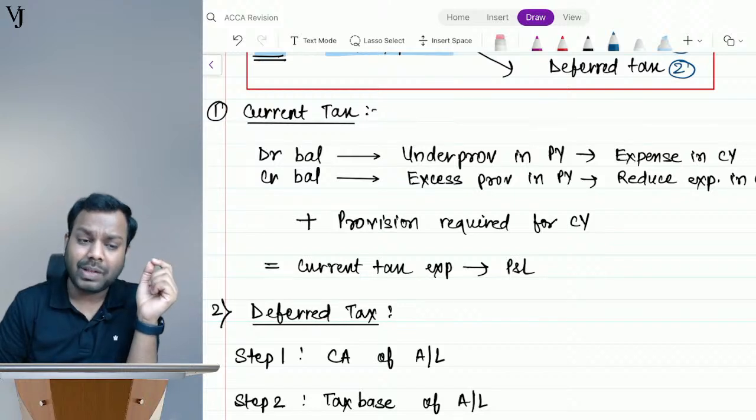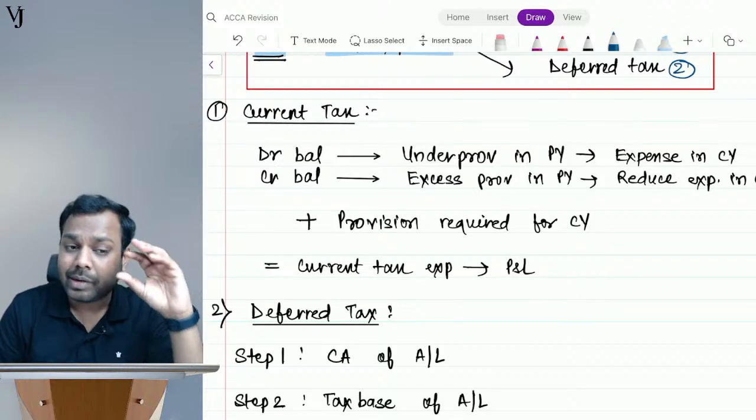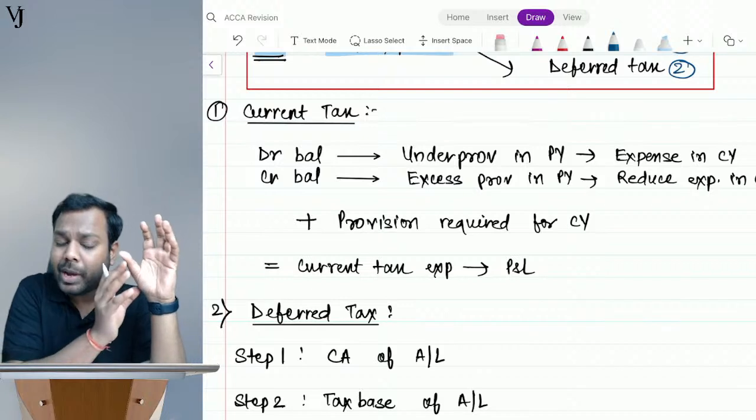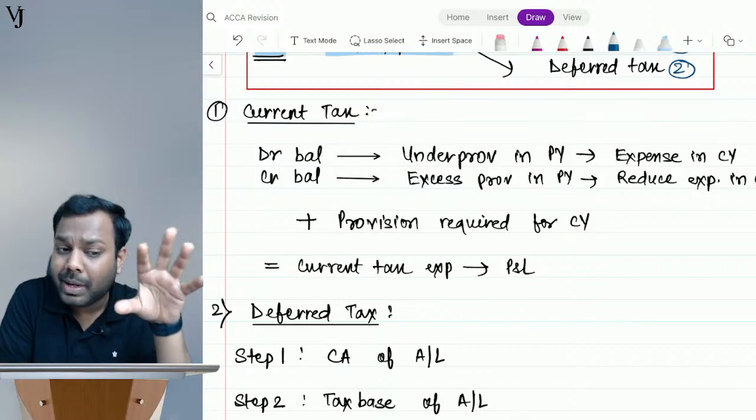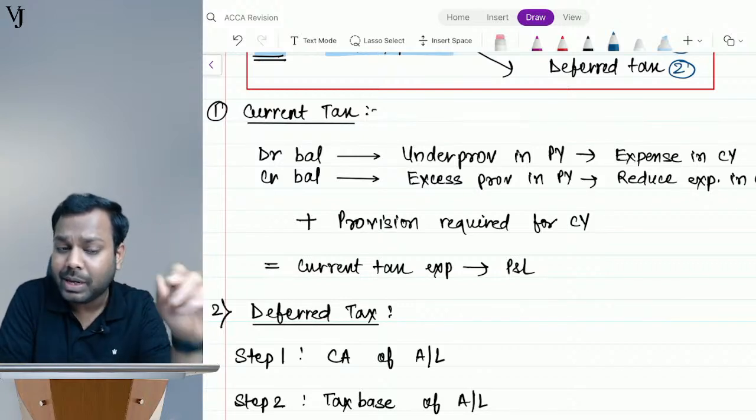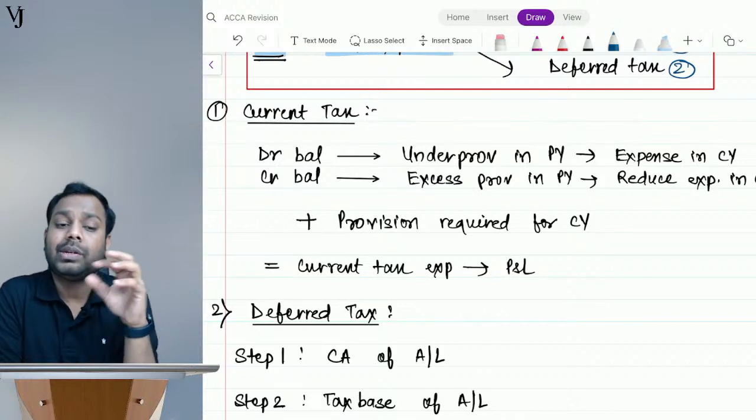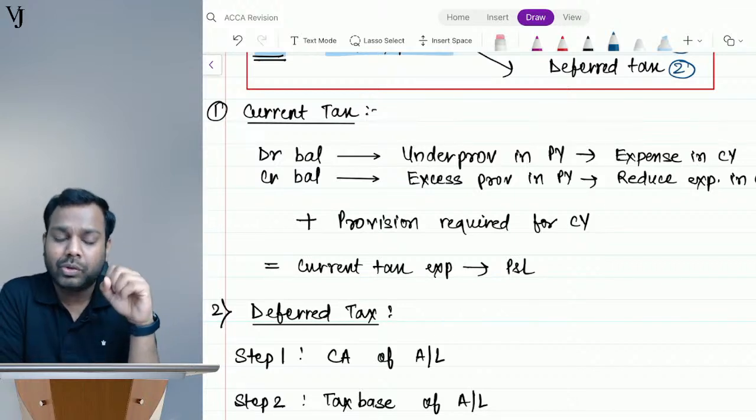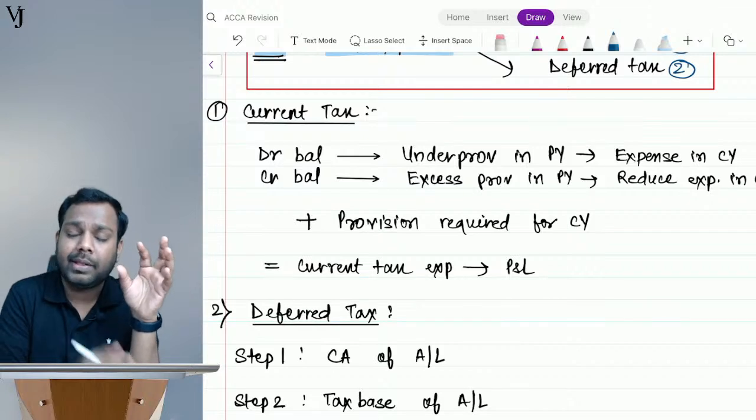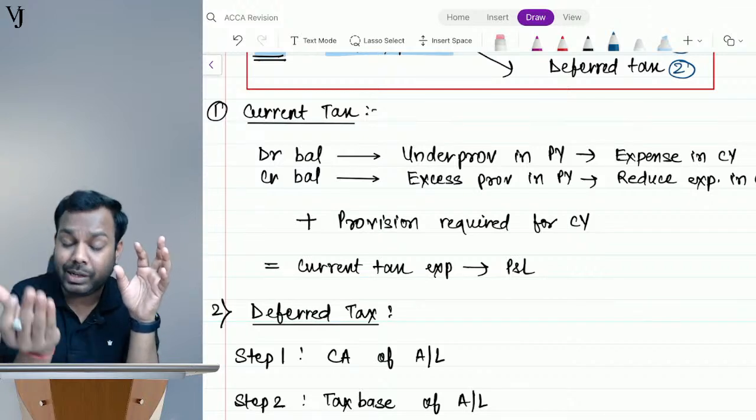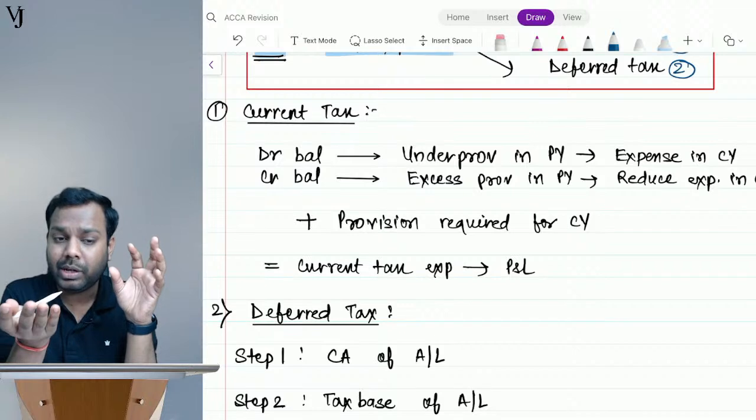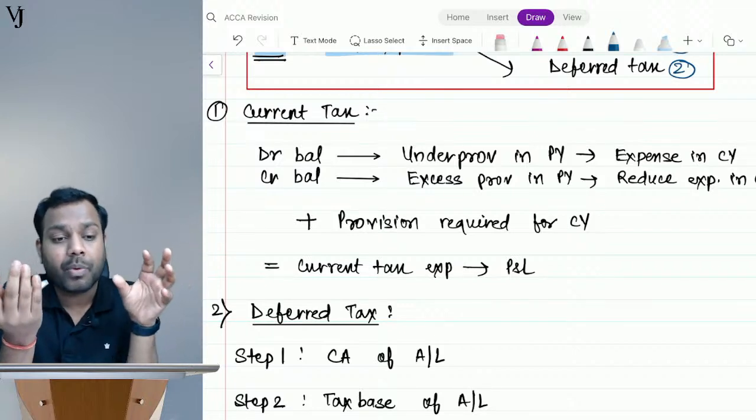But a credit balance means there is still a balance. Let's suppose I made a provision of 100, out of which I paid only 80. So there is still a balance remaining. So I will adjust in the current year. Let's suppose the balance of 20 is remaining, and in the current year I have to make a provision of 60. 20 is already remaining, so I will make a provision of 40 only.